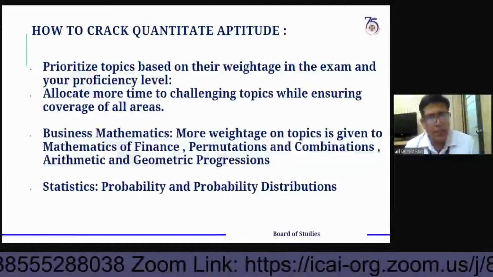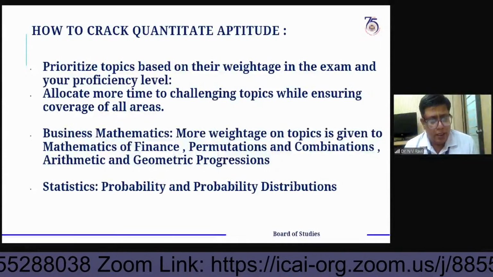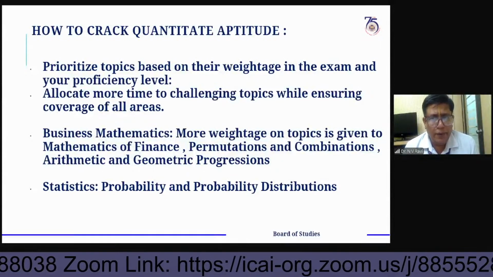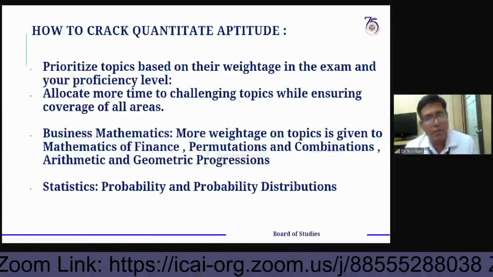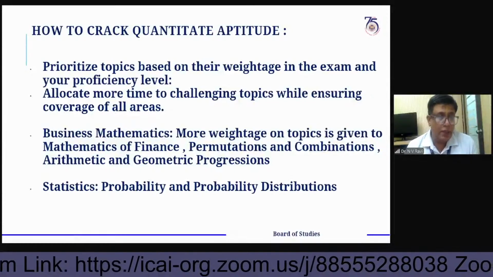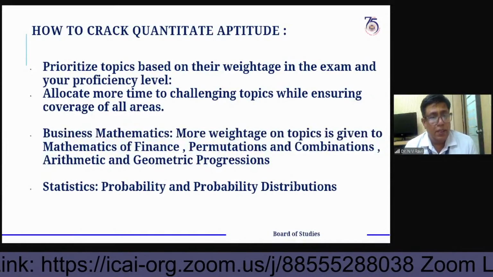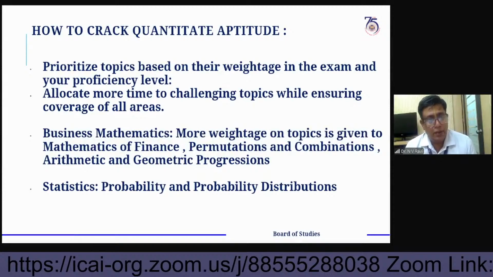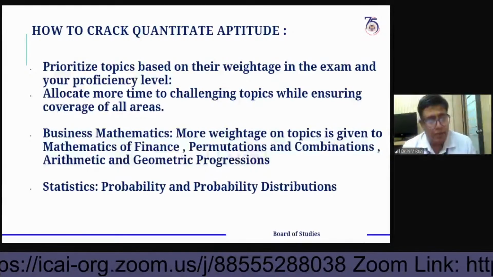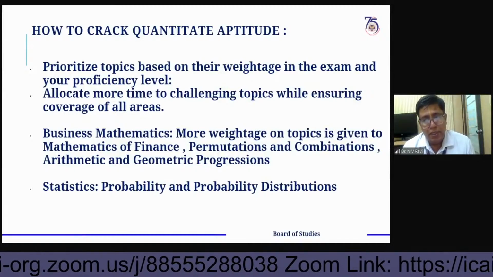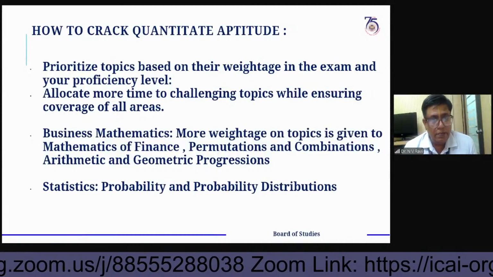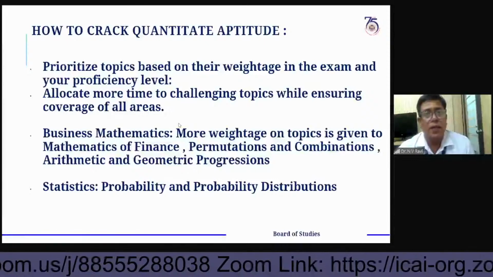Next, as far as mathematics is concerned, more weightage was given already. You know that mathematics of finance is 14 marks, and permutation combination. You feel that it may be tough, but it's not tough. The only thing is developing the logic actually. Arithmetic and geometric progression are also similar. It's simple, basically mathematics manner only.